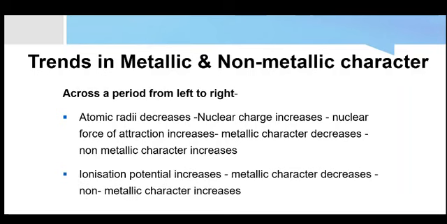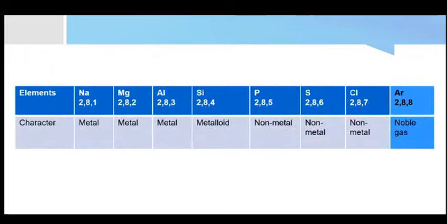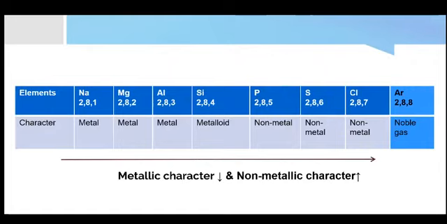Also, as we move from left to right, the ionization potential increases, and since ionization potential increases, again the metallic character is decreasing and the non-metallic character is increasing. So it's the example of the second period. You can see as we move from left to right, sodium, magnesium and aluminium have a tendency to lose electrons. So sodium can donate 1 electron, magnesium can lose 2 electrons, aluminium 3. So they have a tendency to lose electrons, so they are metals.